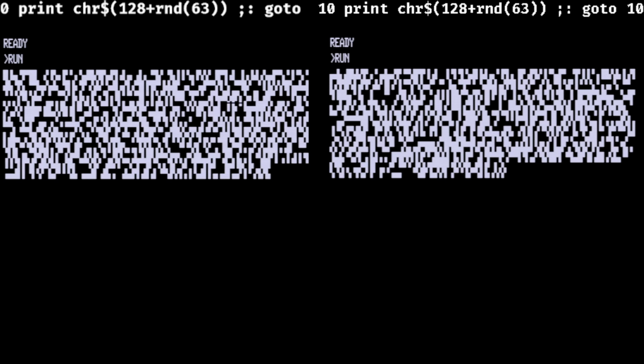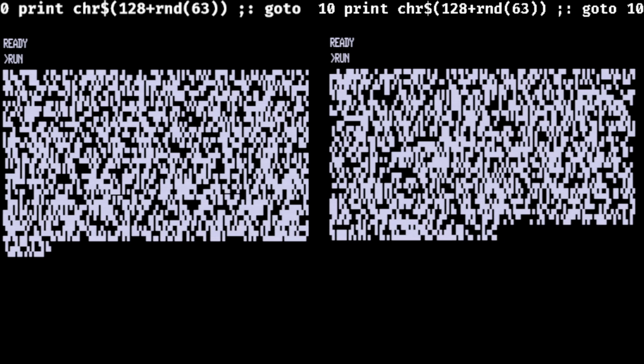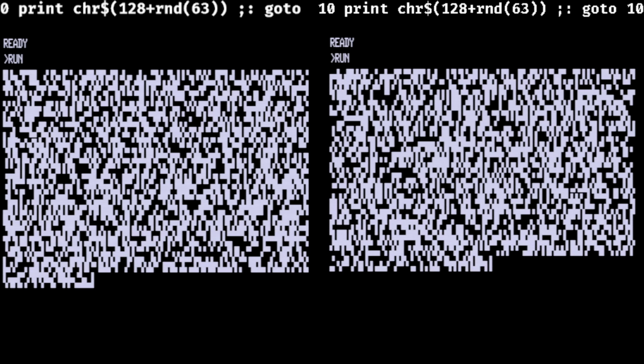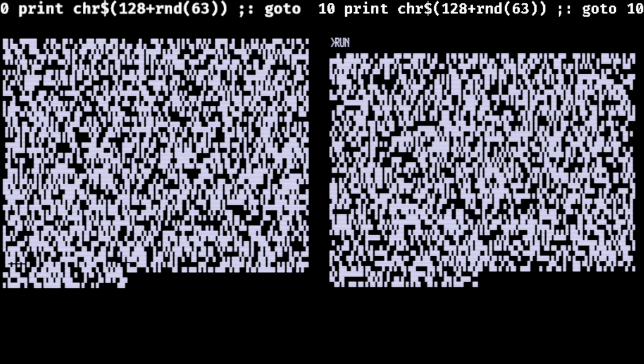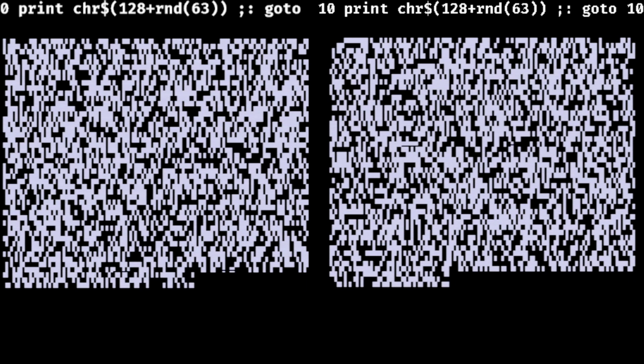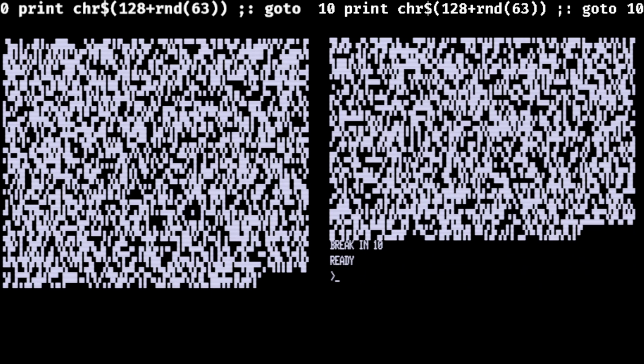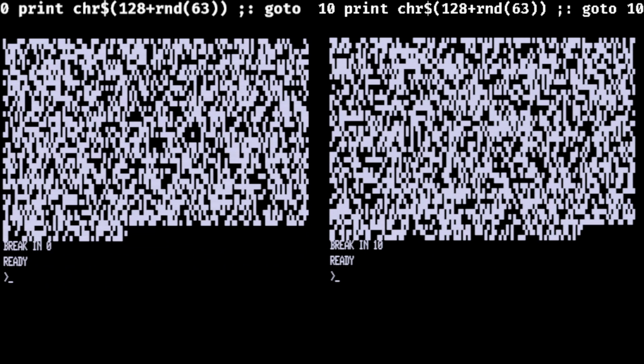There you go. So 0 print runs a little bit faster due to the go-to 0 being default and having fewer characters to parse. But I just figured I wanted to try that out on a Z80, TRS-80 Model 1 emulator instead.